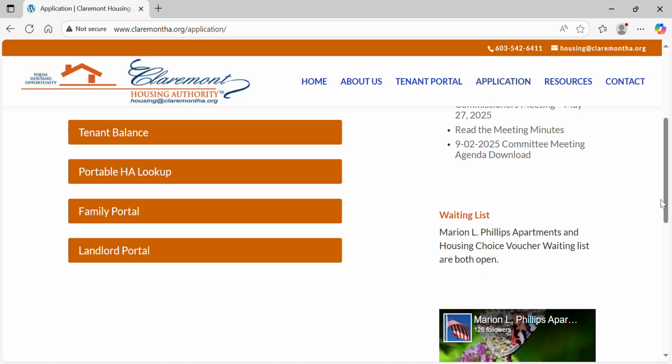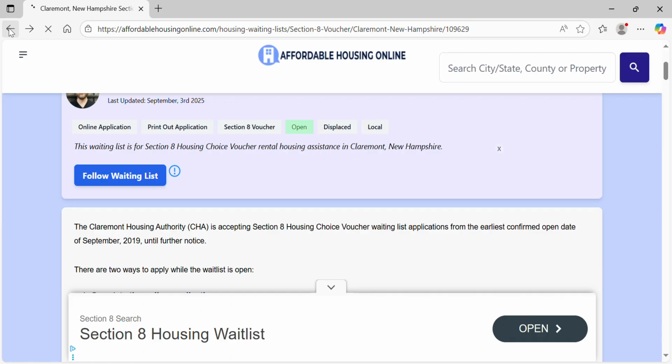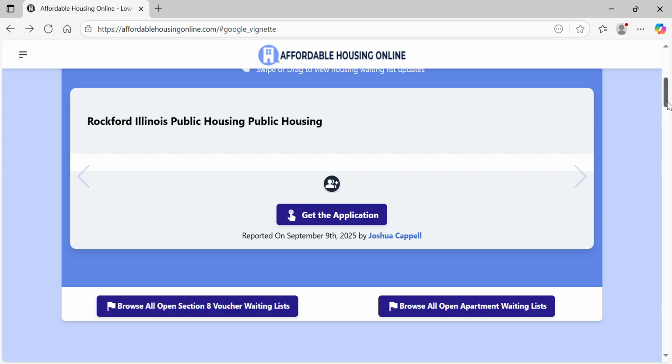It sends you over to their own state and city application process, and you can read some more up on the city and state if you don't know and you're trying to relocate to that area. So I'm going to go back. And I'm going to see if I can look at one more, but you can also search other cities and states, not just the ones that are listed, but these are current. Let's go to Rockford, Illinois.